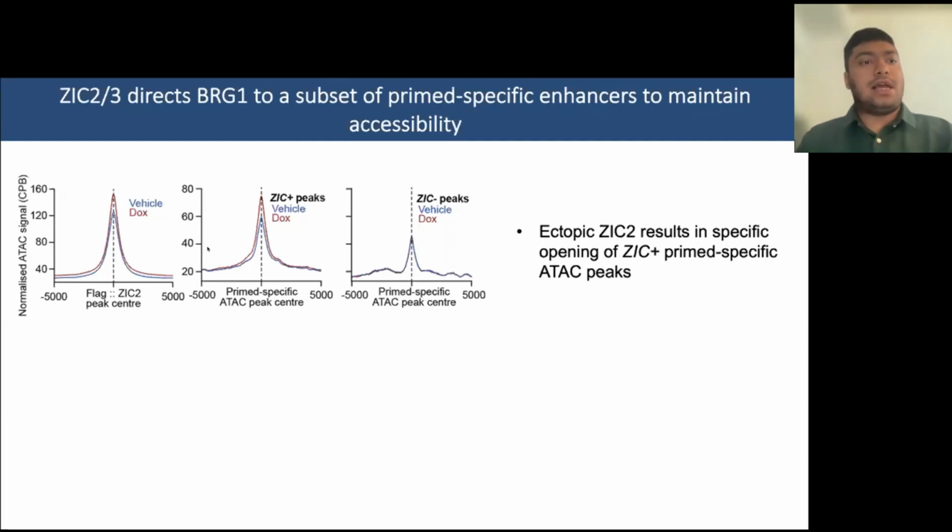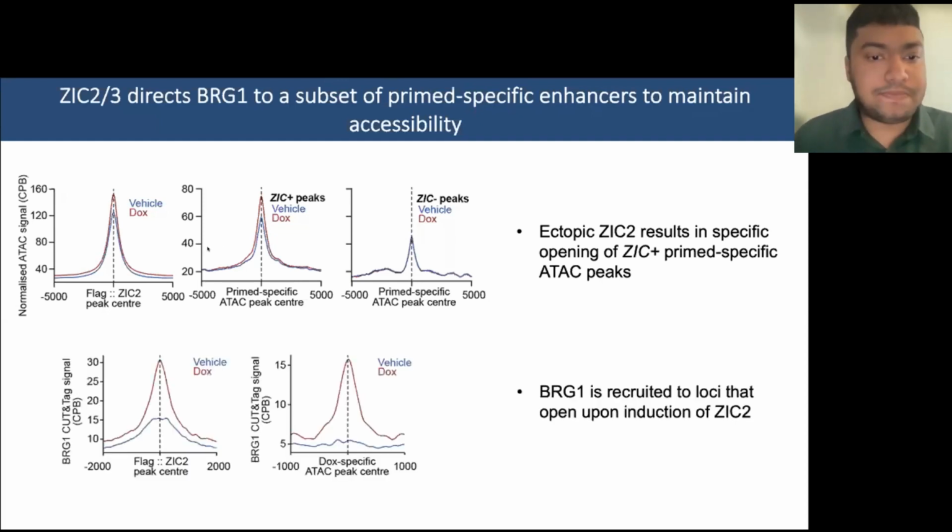And then when we conducted BRG1 CUT&Tag over these cell lines, over the dox-induced cell lines, we observe something very remarkable. So we see high enrichment of BRG1 over these FLAG-ZIG2 peaks here, compared to vehicle, which doesn't have a lot of BRG1, suggesting that BRG1 is recruited de novo upon induction of ZIG2. And on the other hand, when we look at prime-specific loci that become open specifically upon induction with ZIG2, they're occupied by BRG1 in the dox-induced cell line, but they virtually have no BRG1 recruitment in the vehicle control cell line.